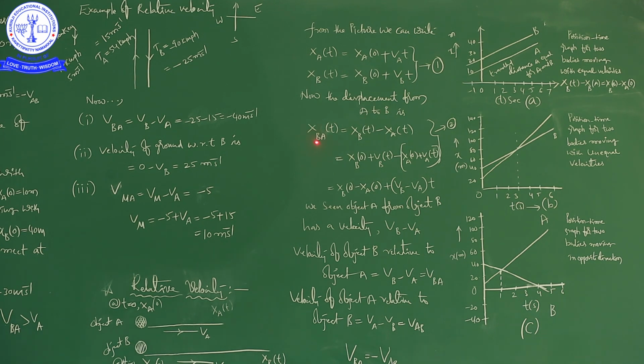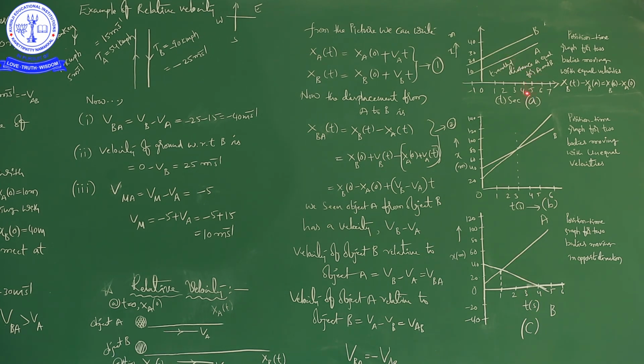Then we went on to write the relative displacement, that is xba in the time interval of t. So that is xba of t is equal to xb of 0 minus xa of 0 plus vb minus va into t. Afterwards we are writing these two. The relation between these two is vba is equal to minus vab. Now we are going to see the graphs for different situations.